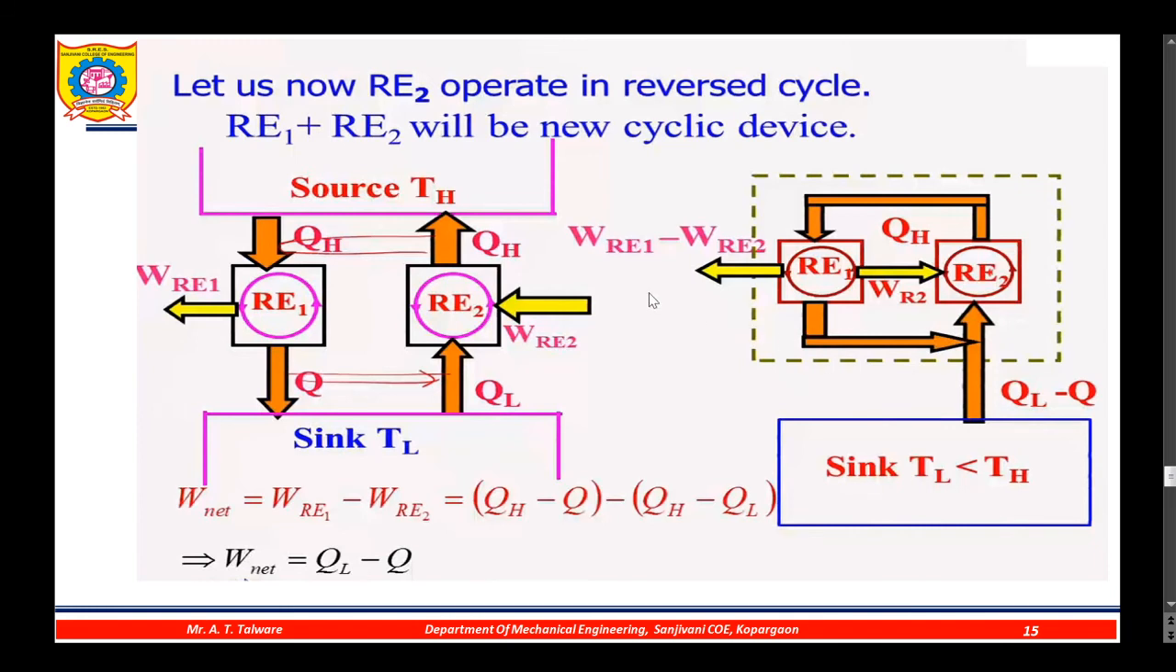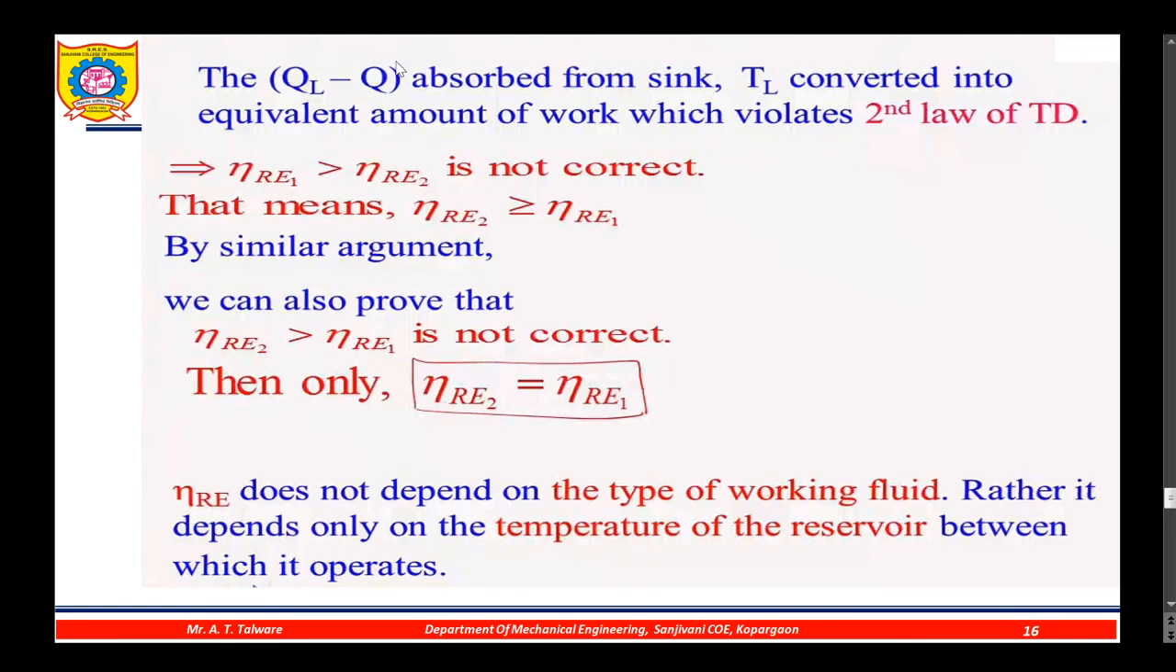So the amount of net work is QL minus Q, which is supplied to this, and the same work is obtained here. So the QL minus Q absorbed from the sink TL is converted into an equivalent amount of work, which violates the second law of thermodynamics. So the assumption that the efficiency of reversible engine 1 is greater than the efficiency of reversible engine 2 is not correct. That means the efficiency of reversible engine 2 is greater than or equal to the efficiency of reversible engine 1.